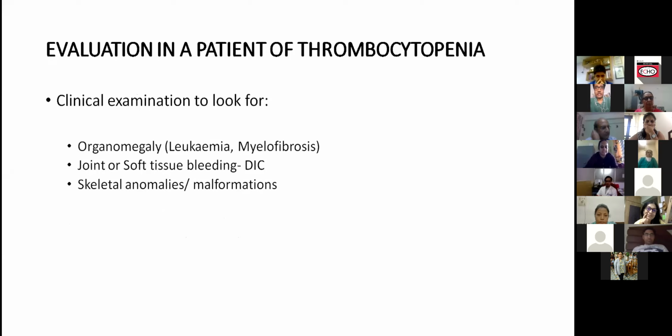We'll do the clinical examination of the patient, in which we'll particularly look for organomegaly, which could be there in leukemia and myelofibrosis. We'll also look for joint and soft tissue bleeding, which will point towards DIC. And we'll look for skeletal anomalies and malformations to rule out the inherited bone marrow syndromes.